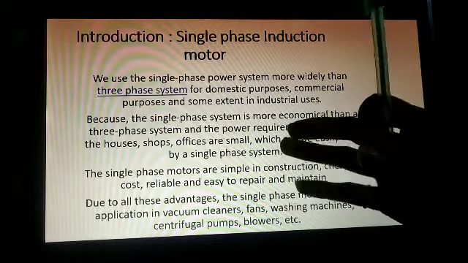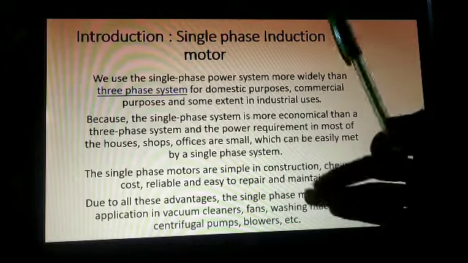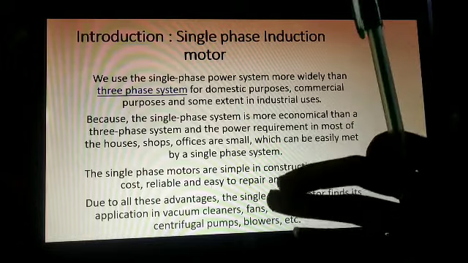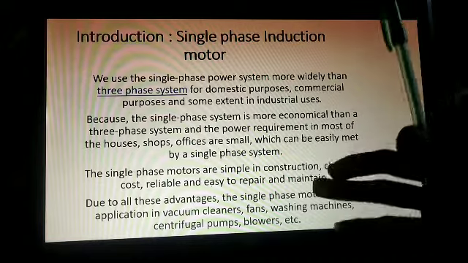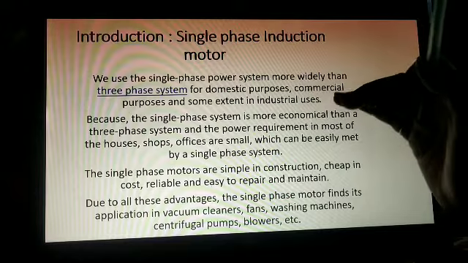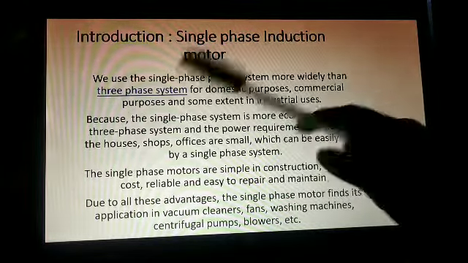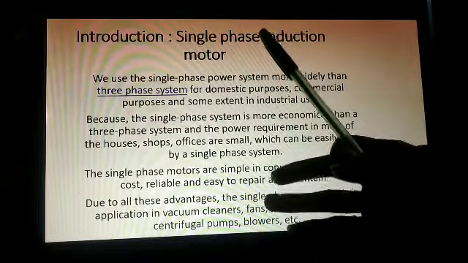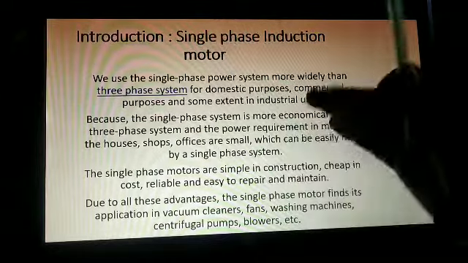That means over single phase or three phase, we use single phase more in our domestic, that is, our household uses, in agriculture purposes, or in some small industries also we require a single phase system or single phase motor over the three phase system. Why do we use this single phase system in domestic, commercial and industrial uses? Because the single phase system is more economical.